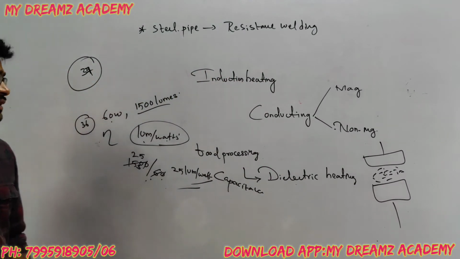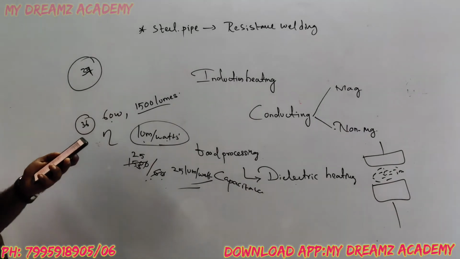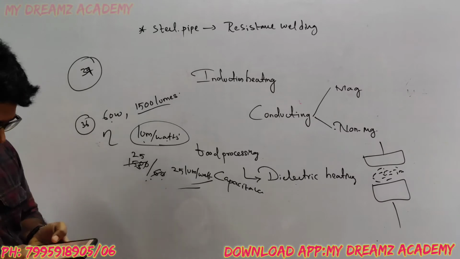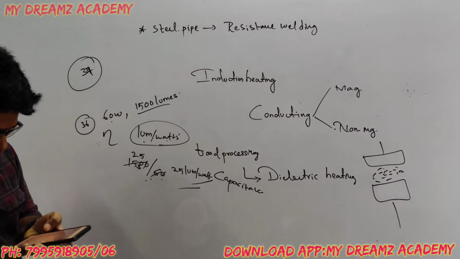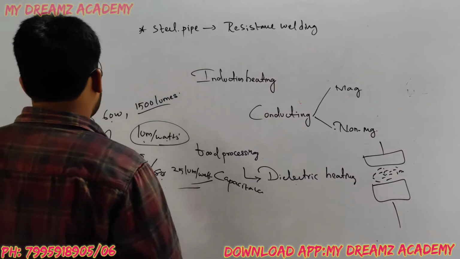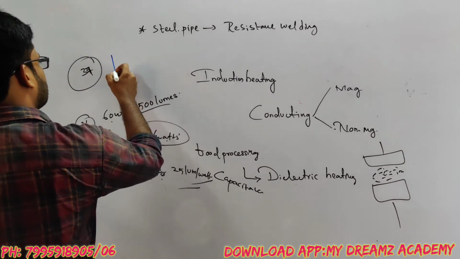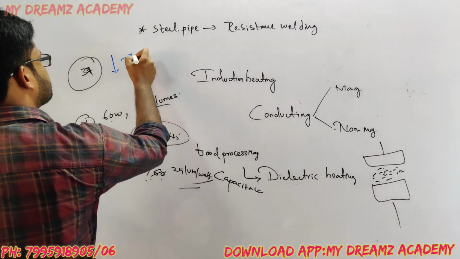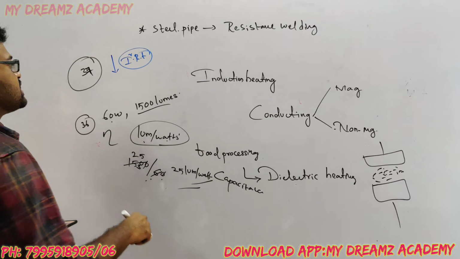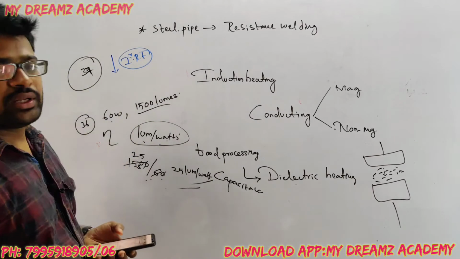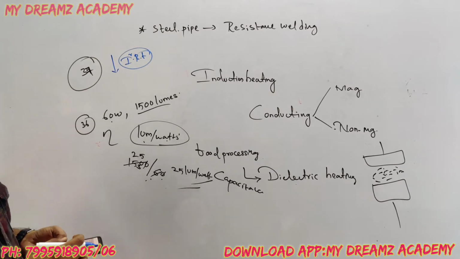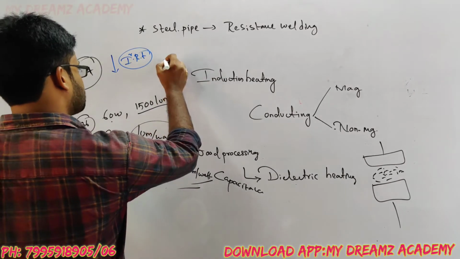So cooling of a transformer is necessary to dissipate the heat generated in the windings, in order to decrease the I square R heat. So option 2 is correct.